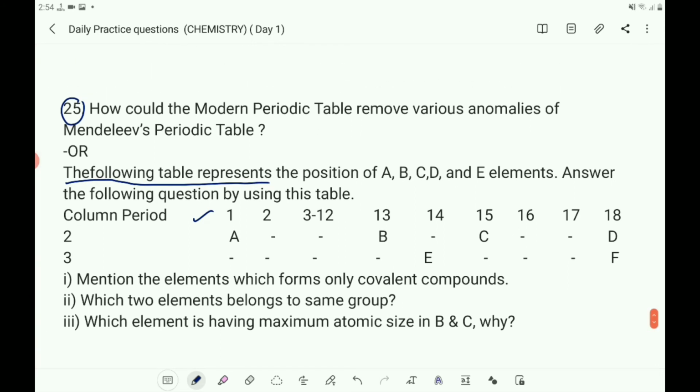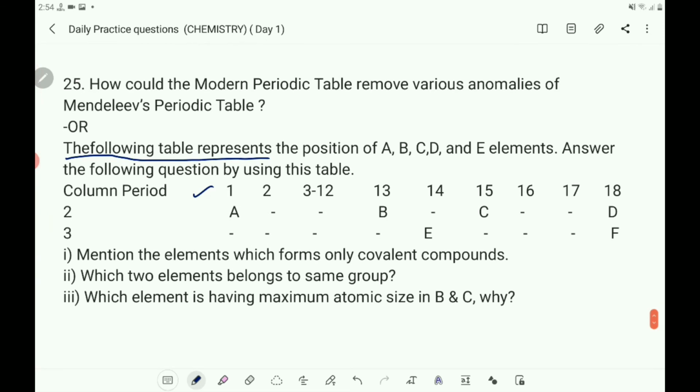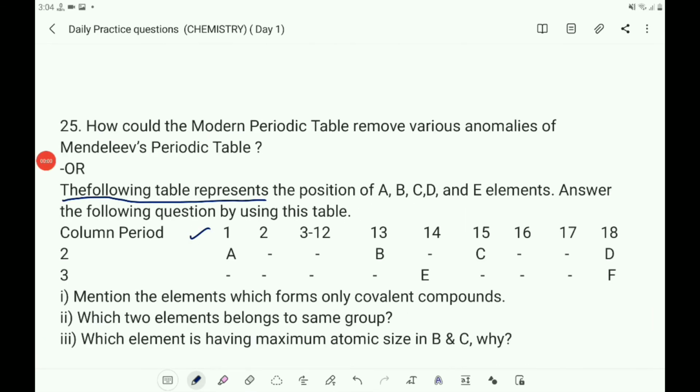So here you write the answer to any one of the questions. But now let us write the answer to both the questions. So you take the first one. How could the modern periodic table remove various anomalies of Mendeleev's periodic table? Now let us write the answer.